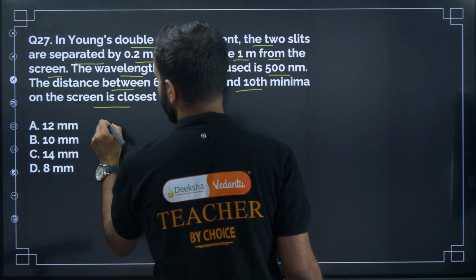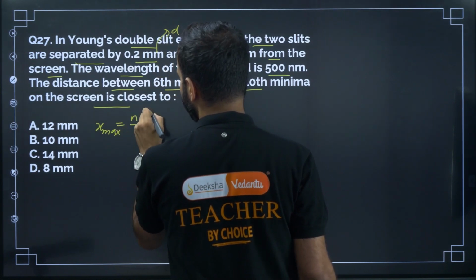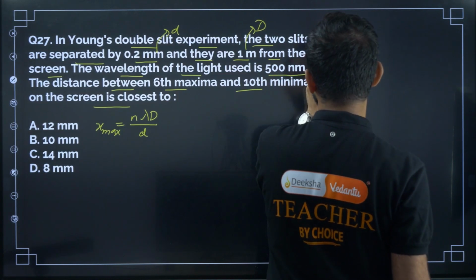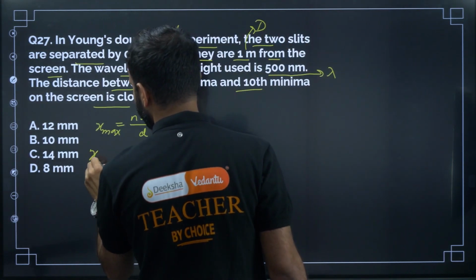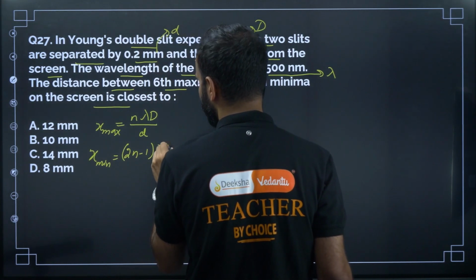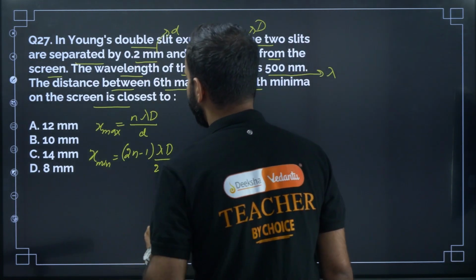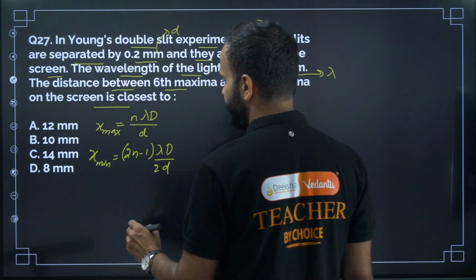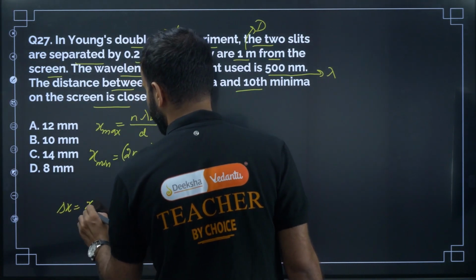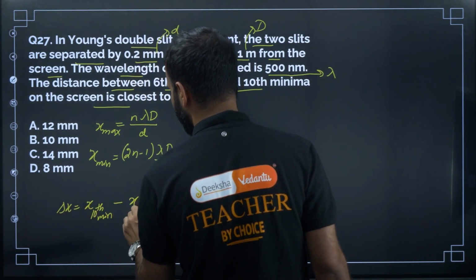So what is the condition for maxima? The condition for maxima is n lambda D divided by small d, where this is capital D and this is lambda. For the nth minima the condition will be 2n minus 1 into lambda D divided by 2d. So what is the distance between the 10th minima and 6th maxima? Now delta x is equal to 10th minima minus 6th maxima.